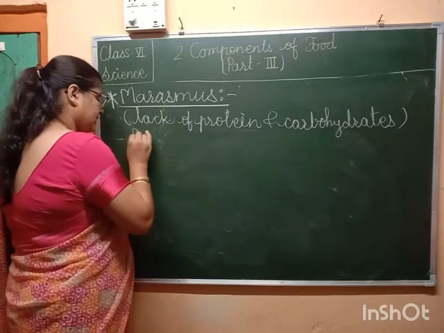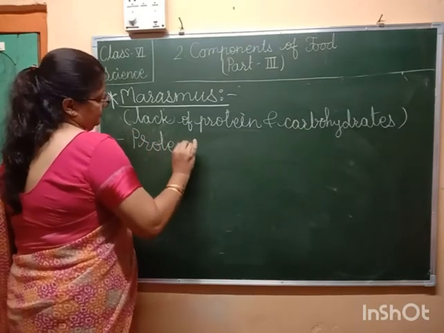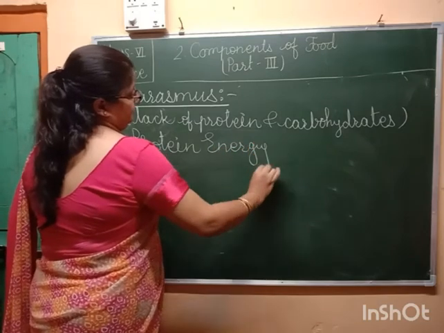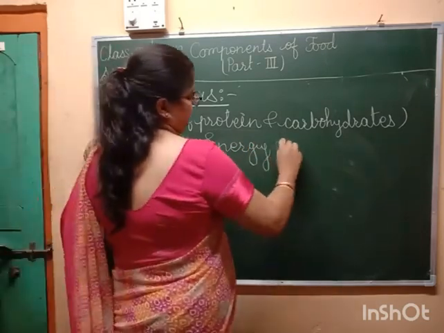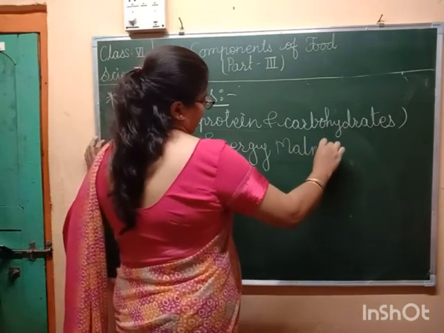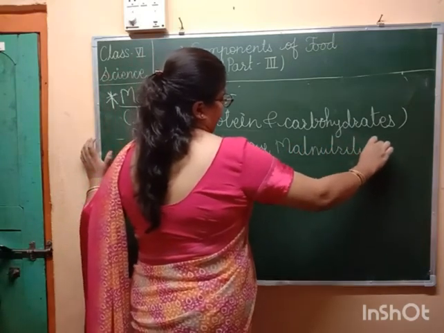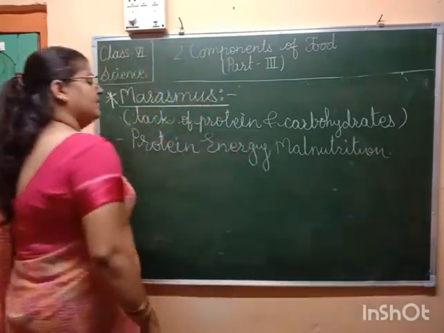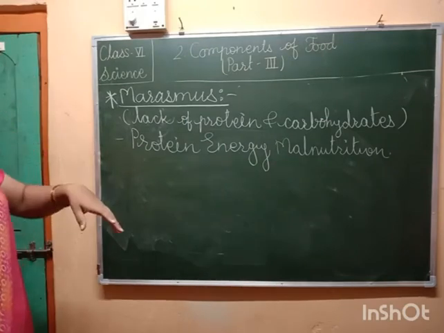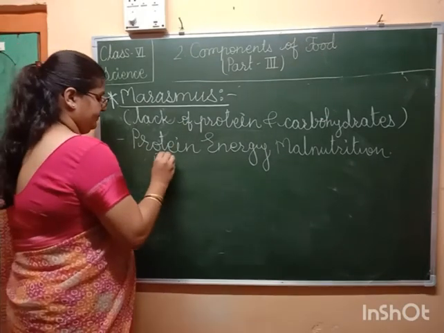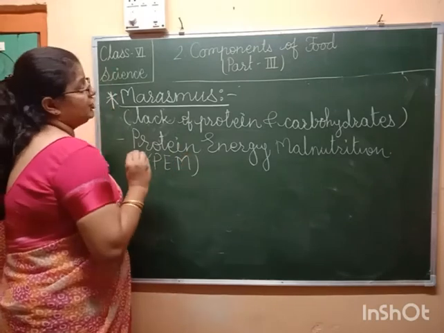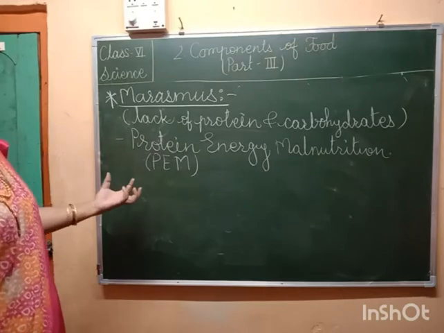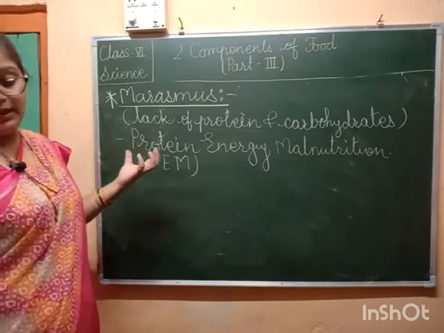Protein energy malnutrition, PEM. If a child shows lack of protein as well as carbohydrate, then we call it protein energy malnutrition.